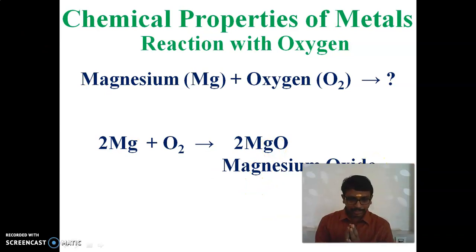So what is the general reaction we already discussed, children? What happens when metal is treated with oxygen? Yes, it forms metallic oxide. So here the magnesium is treated with oxygen, it forms magnesium oxide.